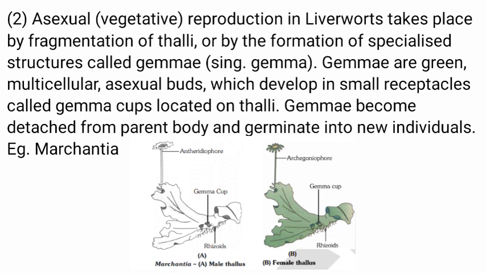Gemmae become detached from the parent body and germinate into new individuals. Example, Marchantia. Let's see the diagrammatic representation of Marchantia: the male thallus which contains antheridiophore, the female thallus which contains archegoniophore, and see their rhizoids, gemma cups and thallus body.